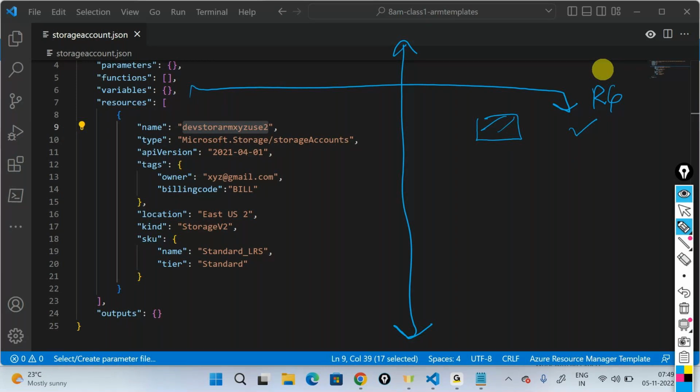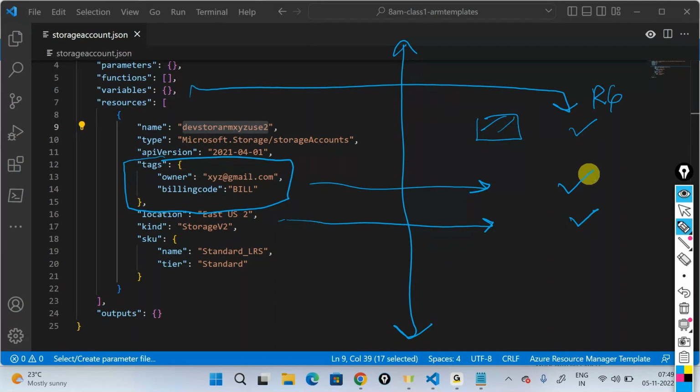So let me go into the internal properties. Does it have tags? It says yes, these tags, and the tags in the Azure portal tally with each other. It says okay, I won't change it. Is it in the ECS2 location? Yes, the storage account is already there in the ECS2 location. Kind yes, SKU yes. All the properties tally to what the user is trying to create. So I verified everything. Everything is okay.